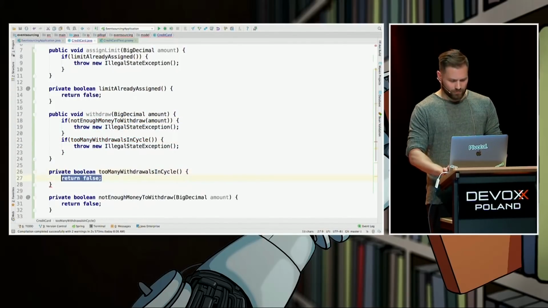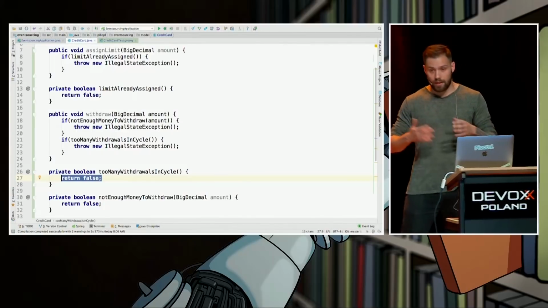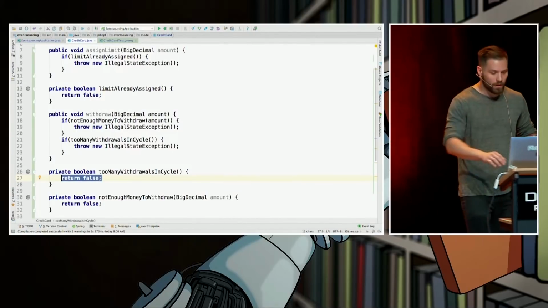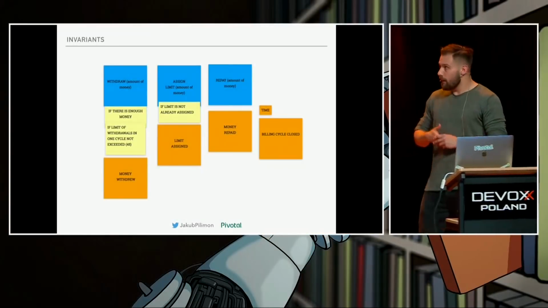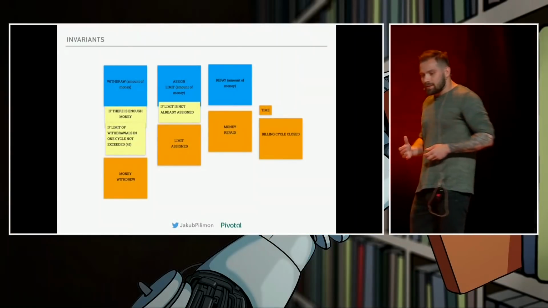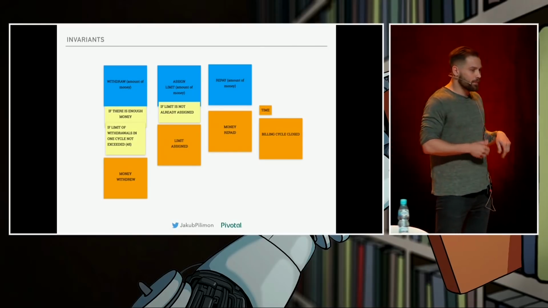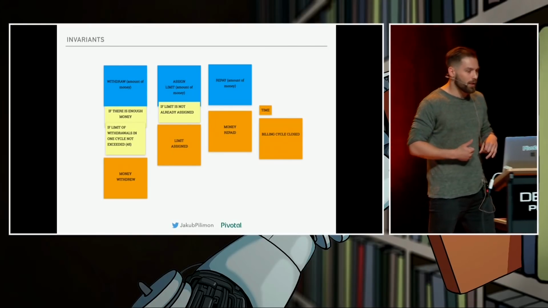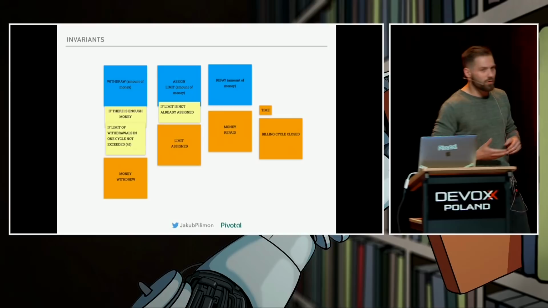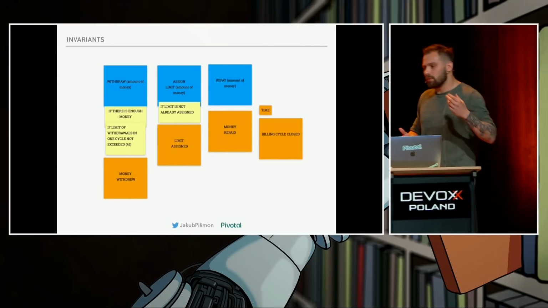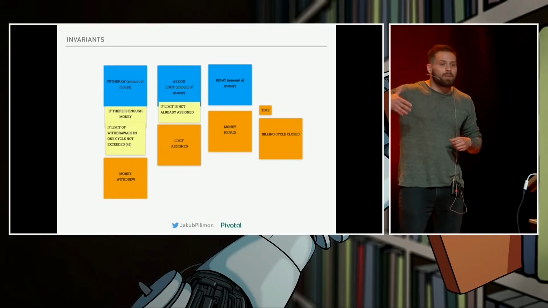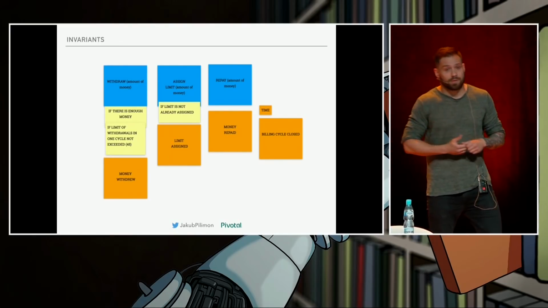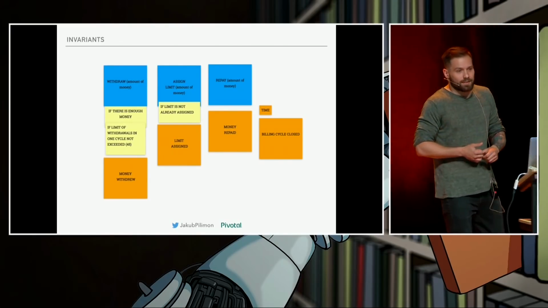But that's not all we can take from the event storming session. Let's go back to our session and take a look. Those vertical slices can be read like this. I can withdraw money when I have money and when I didn't exceed the number of withdrawals. I cannot withdraw when I don't have money. I can assign limit, I cannot reassign limit, I can repay money, and so on and so forth. What are those? These are the test cases ready.